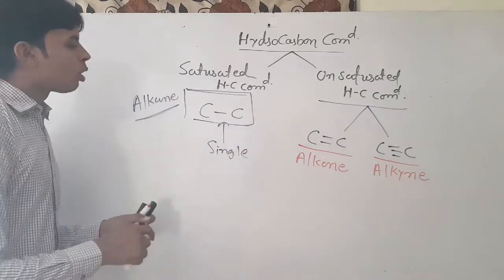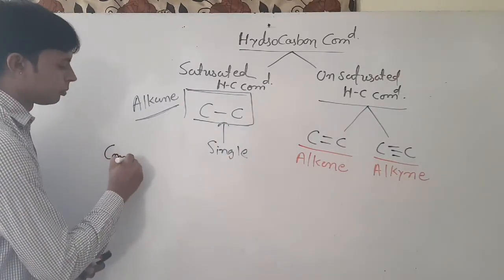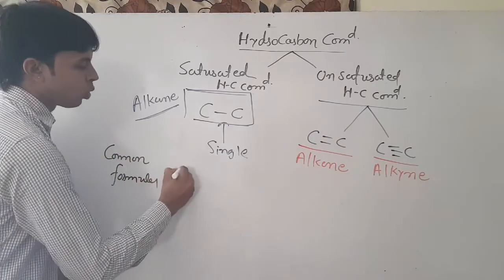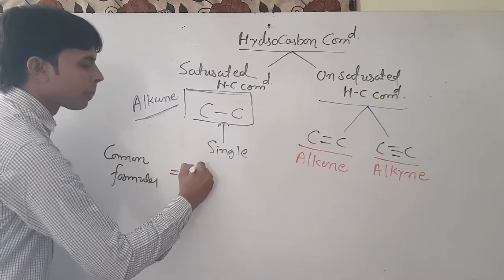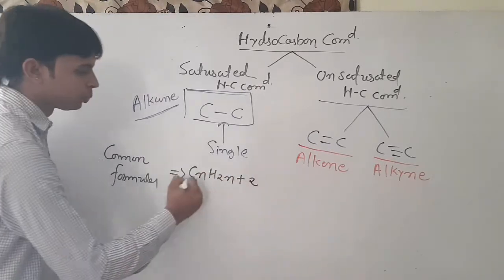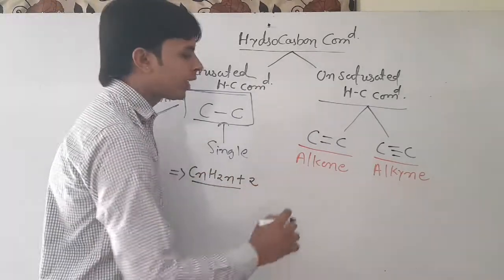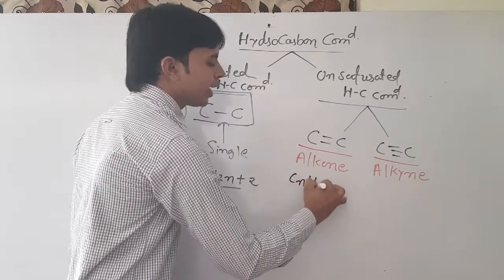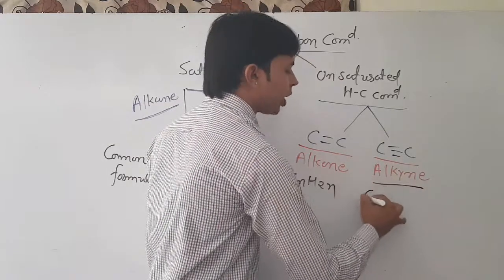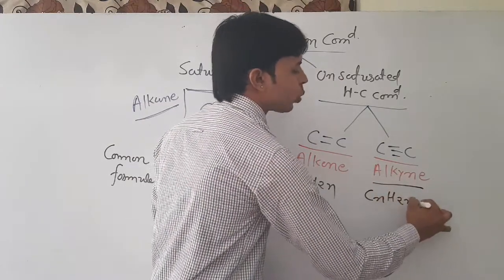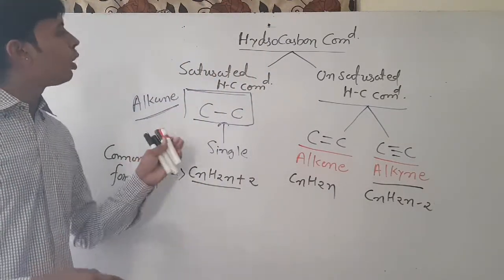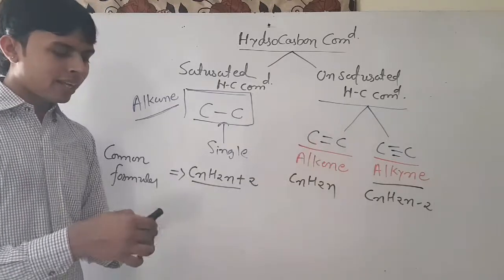Now the general formulas of these three. The general formula of alkane is CnH2n+2. The general formula of alkene is CnH2n, and the general formula of alkyne is CnH2n-2. Now let's take an example of alkane, alkene and alkyne.